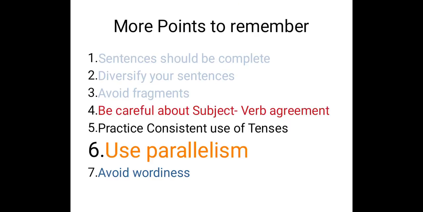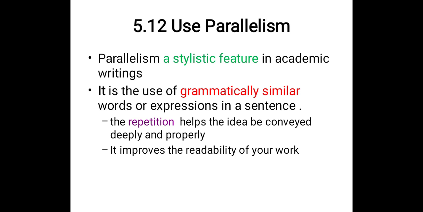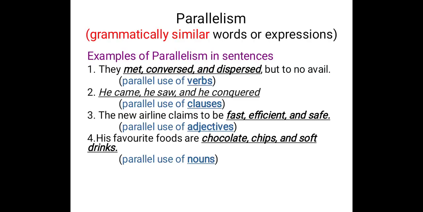Okay, we'll go to the next point, the use of parallelism in academic writing. So parallelism is a stylistic feature in academic writing. It is the use of grammatically similar words or similar expressions in a sentence. It is actually repetition. This repetition helps the idea to be conveyed deeply and properly. It also improves the readability of your work.